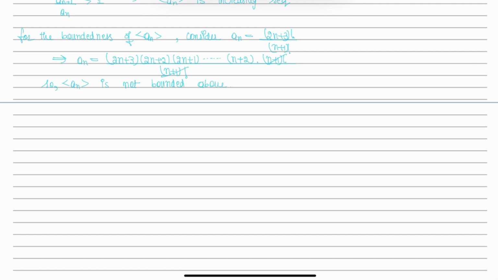For the next question, a(n) equals 2 to the power n into 3 to the power n divided by n factorial.